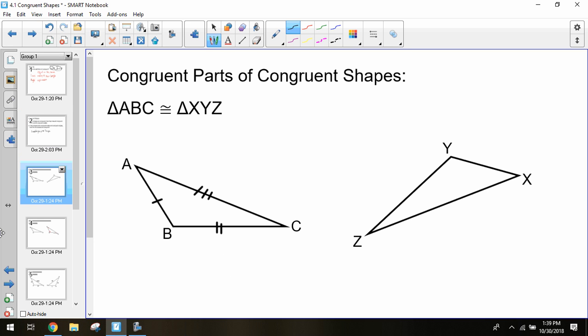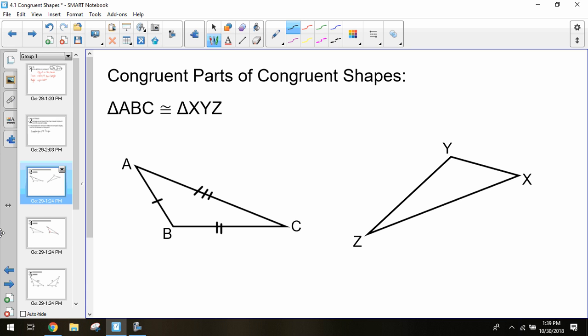So when we have congruent shapes, we have things called congruent statements. A congruent statement is a little phrase, or a way we write the names of the shapes, in order to tell us what parts are congruent with each shape. So where is the corresponding congruent side of AB? Where is the corresponding congruent side of BC? And which side is corresponding to AC?